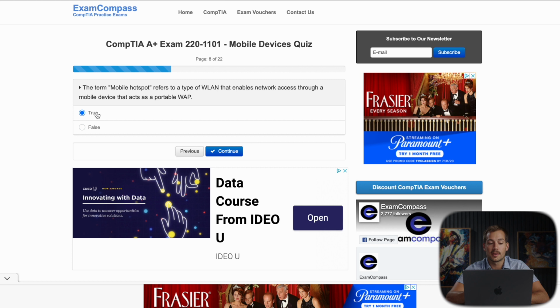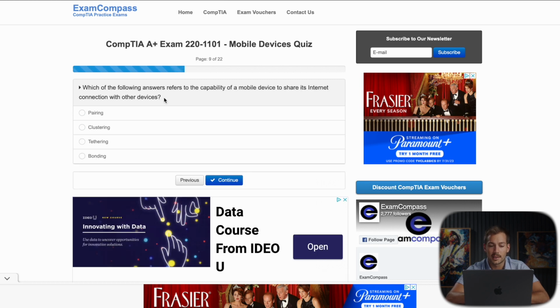And this mobile device can either be your phone, or it can be an actual hotspot device itself that you can purchase from a carrier. Which of the following answers refers to the capability of a mobile device to share its internet connection with other devices? And this is something known as tethering.